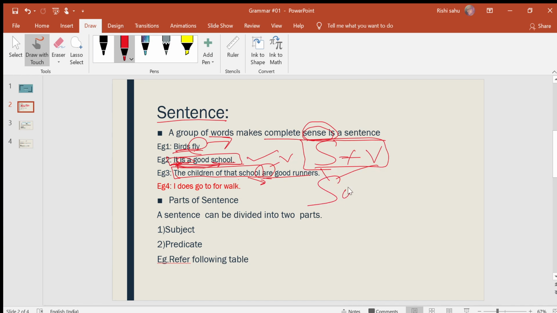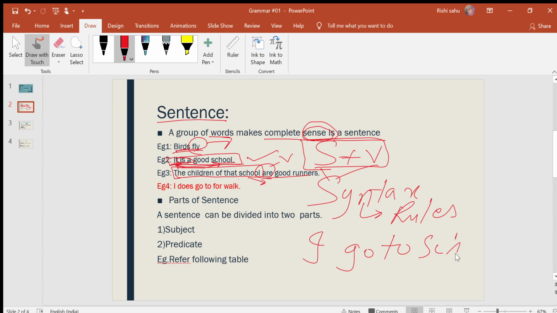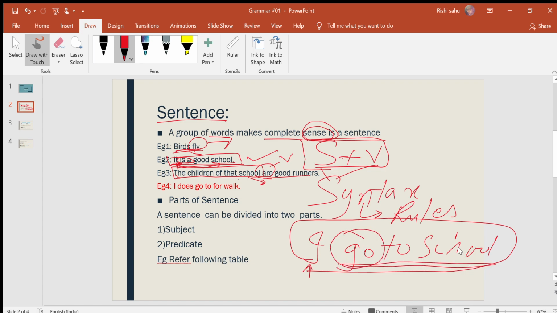What do you mean by syntax? Syntax are rules which are adopted in the English language to write a sentence in a proper way. Like we write, I go to school. Syntactically it is a correct sentence. The subject comes first, then this whole part is the predicate. Here is a verb, and here is a noun. So this is a complete sentence.